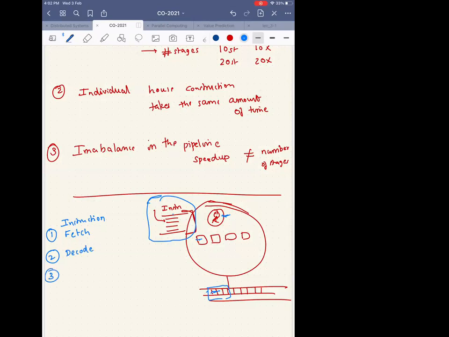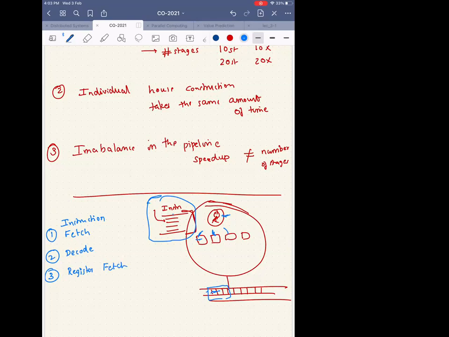What is the next stage that I have to do? So now I have decoded the instruction. I got to know that it's an add instruction. Now what do I do to execute this instruction? Load registers. Yes, excellent. Why? Because I know that these tiny boxes contain the value. So I do register fetch. So I fetch the registers.